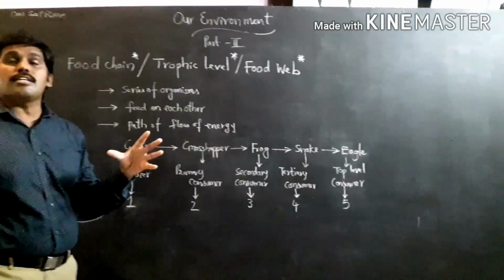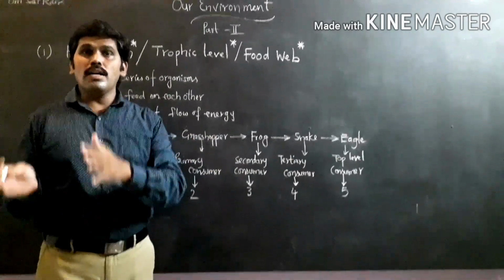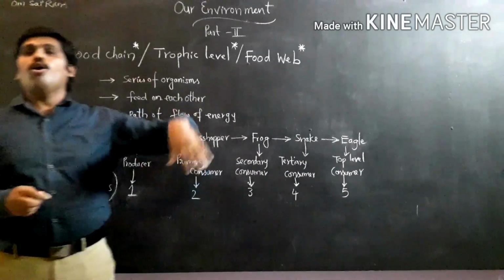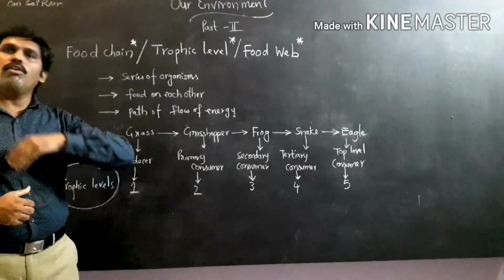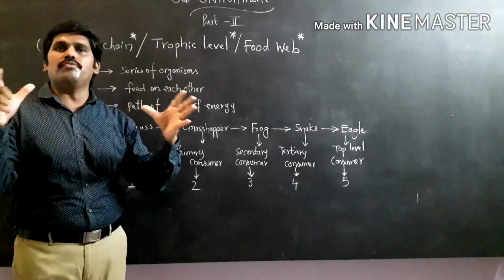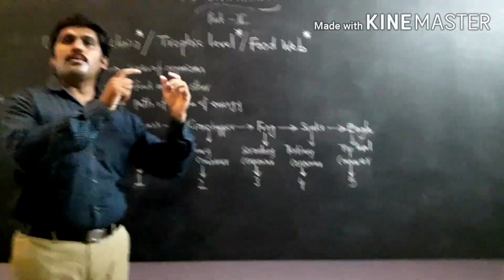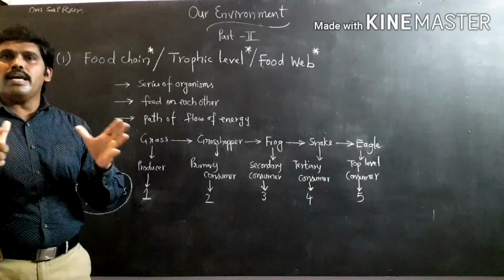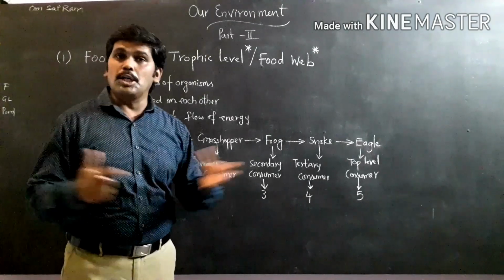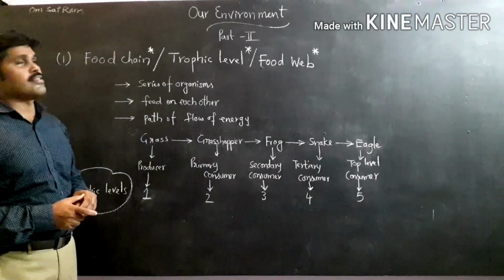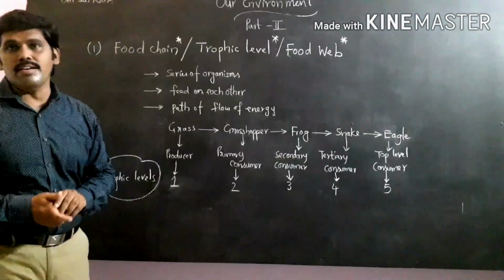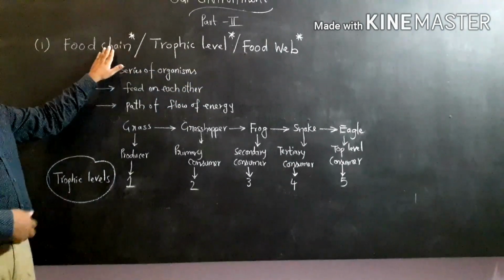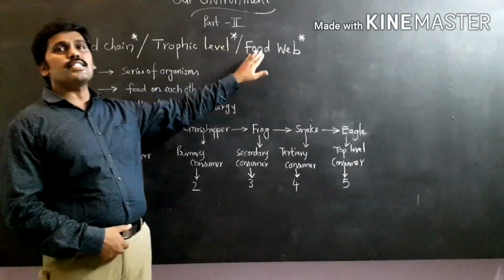That means all these organisms depend upon one another. Plants depend upon animals, animals depend upon plants. Especially all the heterotrophic groups of organisms, herbivores, carnivores, omnivores, depend upon plants for what? Food. You know that only one living organism makes food by means of photosynthesis, undoubtedly plants. And these plants are the food source for all the other organisms. Today in this class we will discuss three main concepts: first the food chain, second the trophic level, and third the food web.